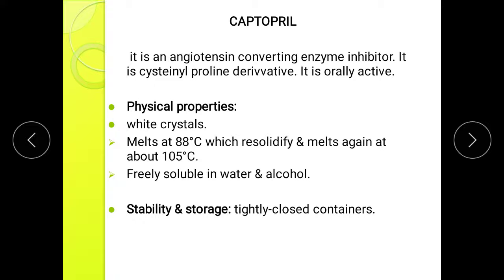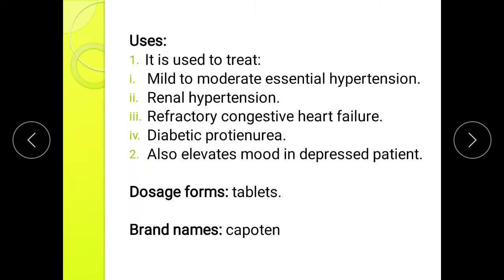Stability and storage: it should be stored in a tightly closed container. Uses: it is used to treat mild to moderate essential hypertension, renal hypertension, refractory congestive heart failure, diabetic proteinuria, and also elevated mood in depressed patients. Dosage form is tablet and brand name is Capoten.